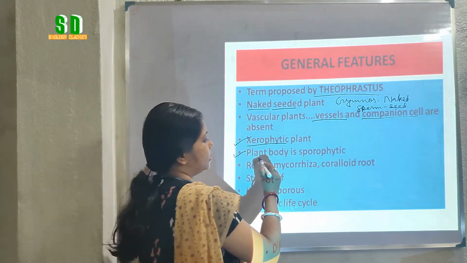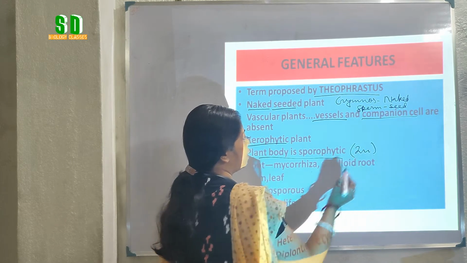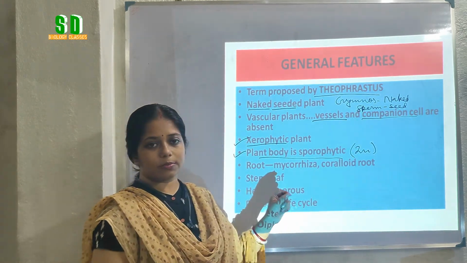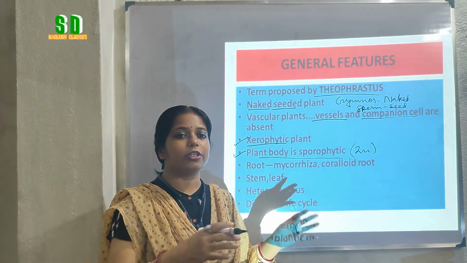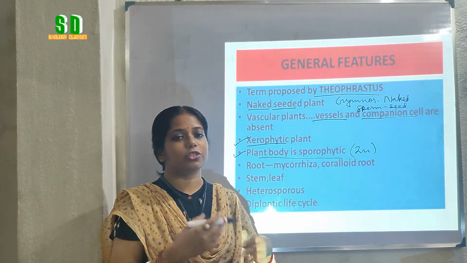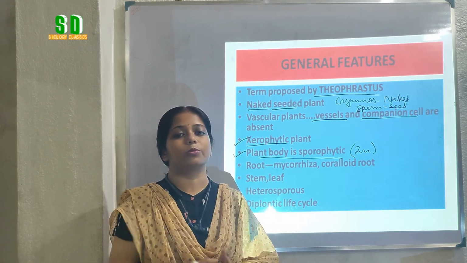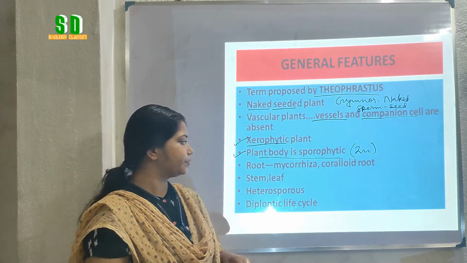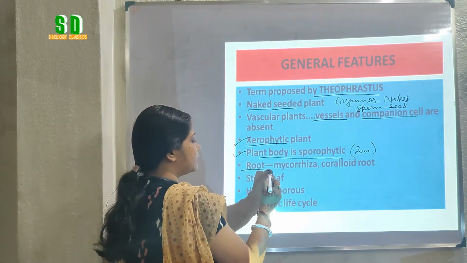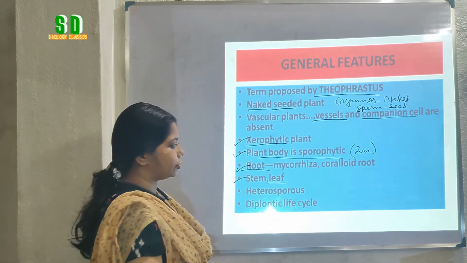Their main plant body is the sporophytic plant body. That means each and every cell of the sporophytic plant body has 2n chromosomes. So the plant body that we see in the hilly regions, when we travel there, whatever types of Gymnosperm plants we see, that plant body is the sporophytic type. Their plant body is differentiated into root, stem and leaf-like structures.